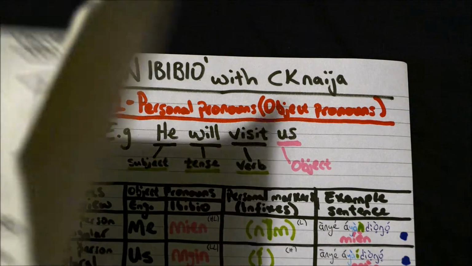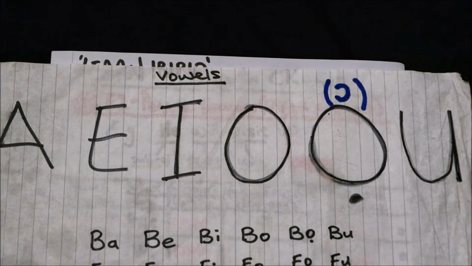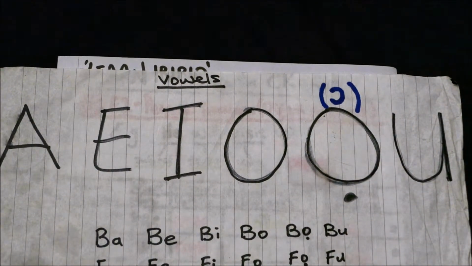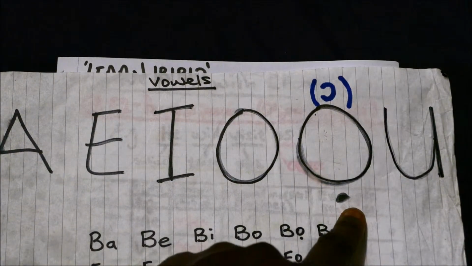If we go back to our Ibibio vowels, we know that there are a, e, i, o, and u.